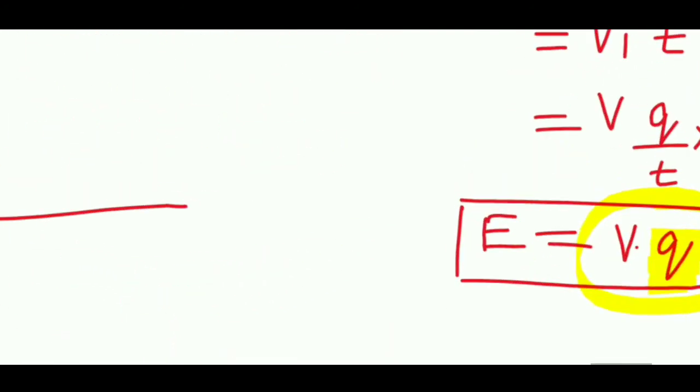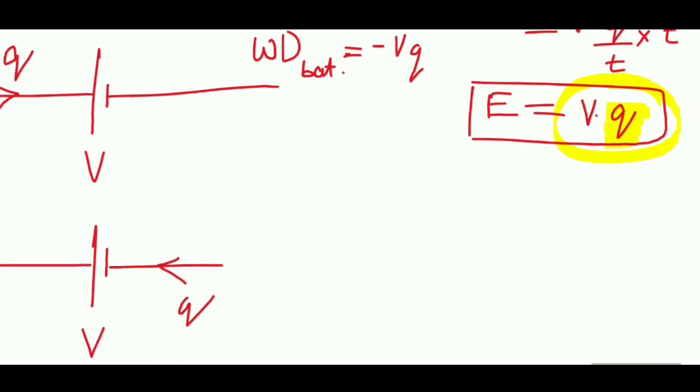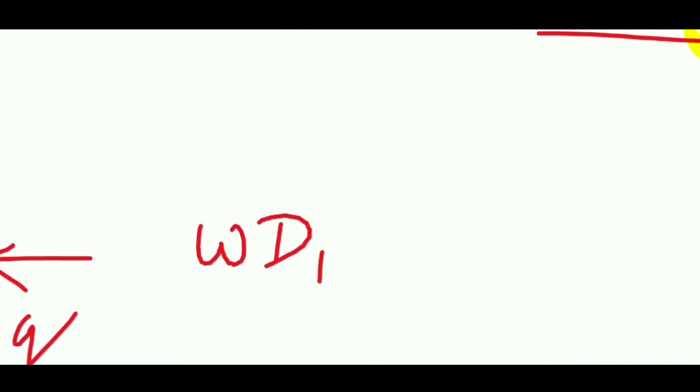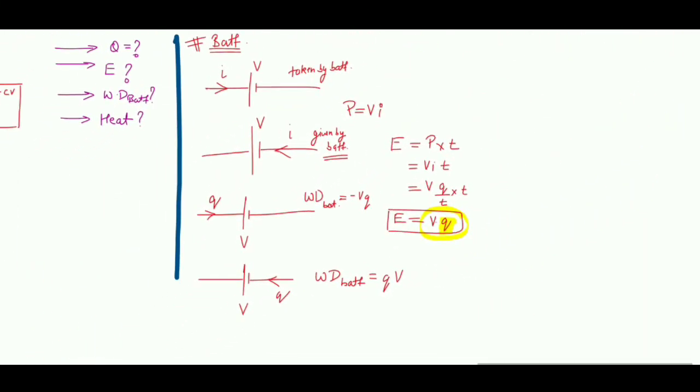So work done by the battery over here will be minus Q into V, and work done by the battery in this case will be plus Q into V. If the battery is consuming energy, it will be minus QV. If the battery is giving energy, it will be plus QV.